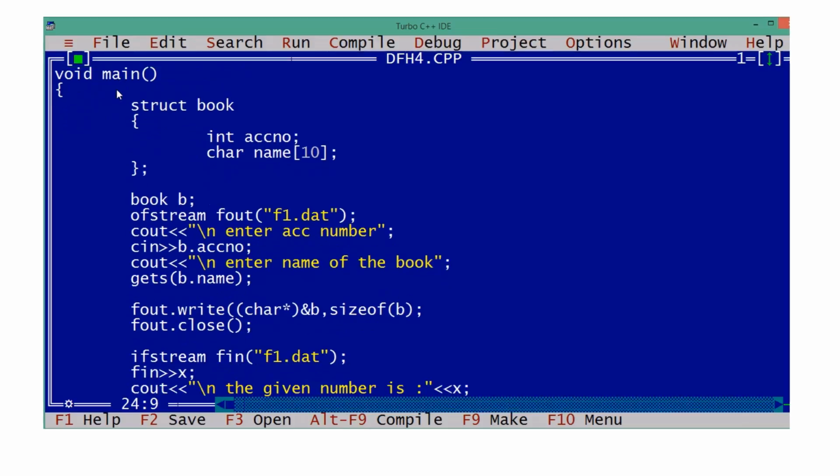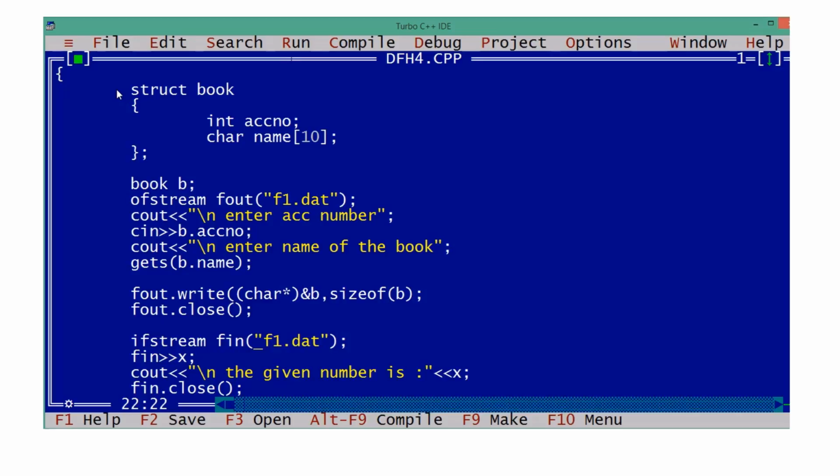After writing into the file, now we want to read. Okay, so how do we read? fin will read one variable only, right? One value only at a time, but we want to read one object at a time. That object is having accession number and name, and if you have some other data members in the structure, everything is to be read. That means the entire object is to be read. So fin dot read.